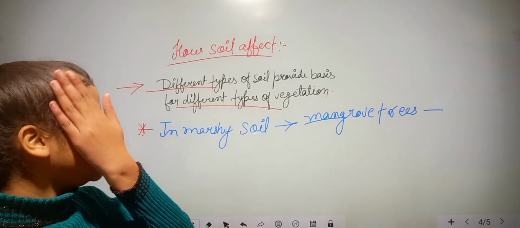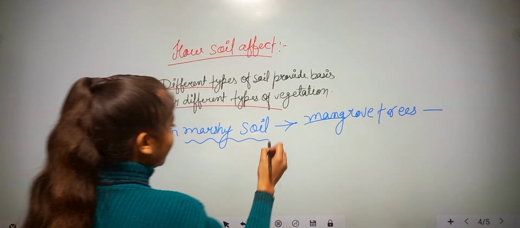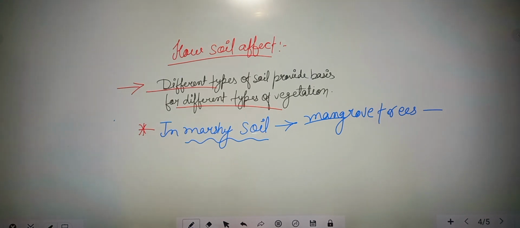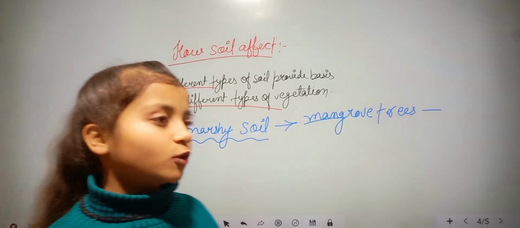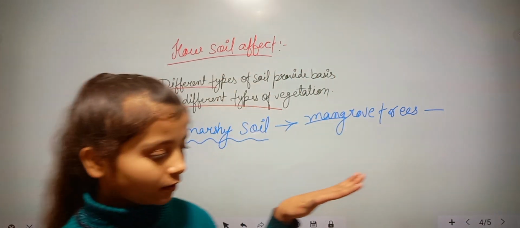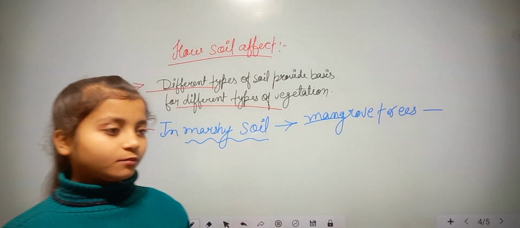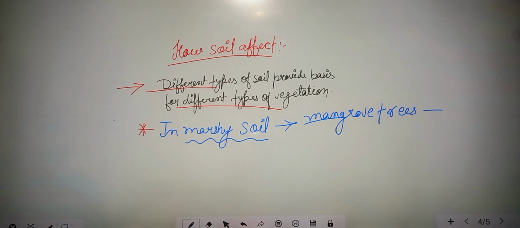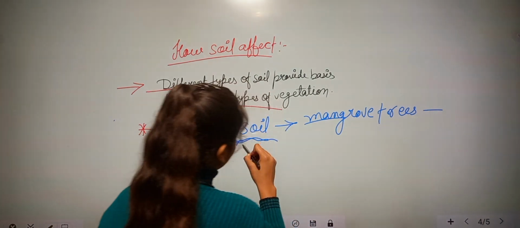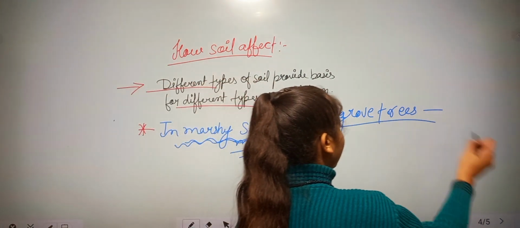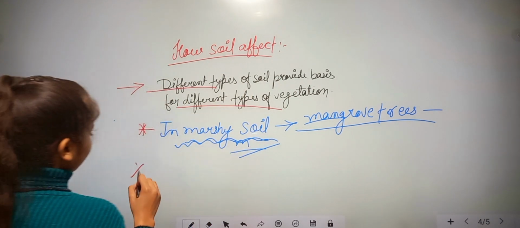They grow only in normal soils. Marshy soil means the soil below which there is water, so that place becomes sticky and marshy. The famous mangrove trees grow only there.